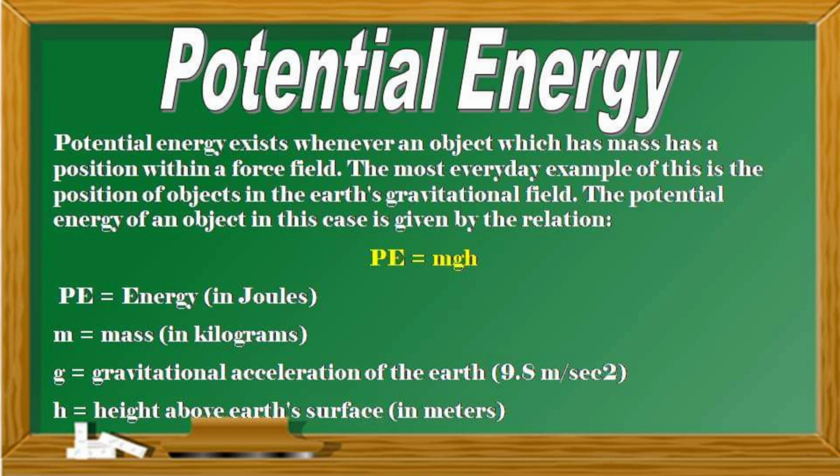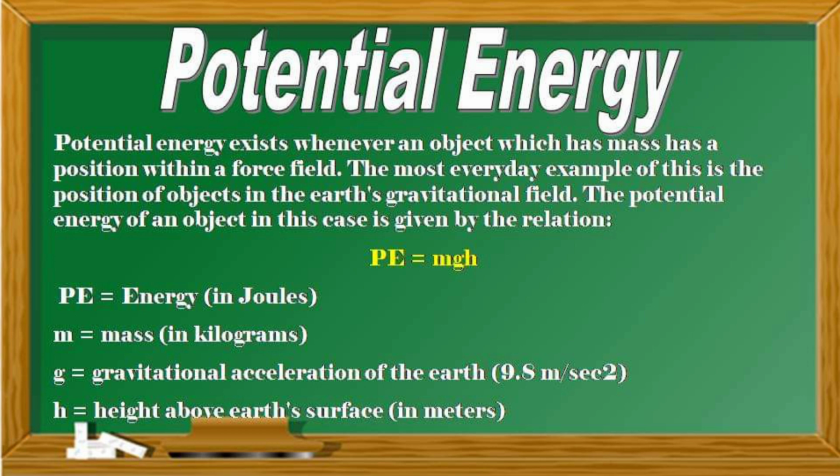And the last type is the potential energy. A potential energy exists whenever an object which has mass has a position within a force field. The most everyday example of this is the position of objects in the Earth's gravitational field. The potential energy of an object in this case is given by the relation.